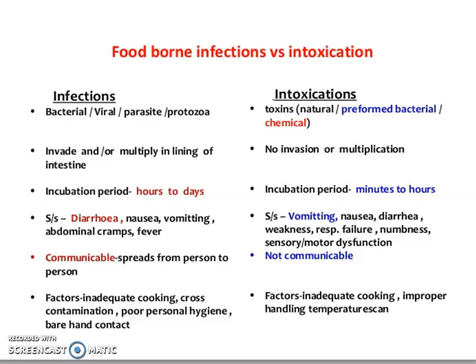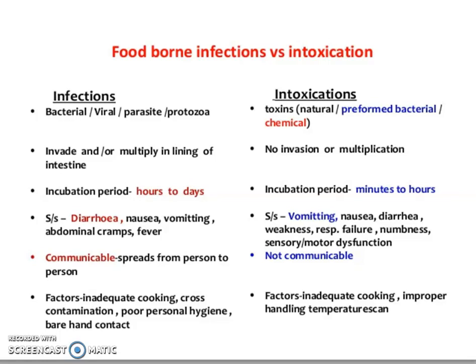The factors responsible for foodborne infections could include inadequate cooking, cross-contamination, poor personal hygiene as well as bare hand contact, as we mentioned earlier. But in the case of food intoxications, inadequate cooking and improper handling temperatures can also influence them. Now you might think, can we make a distinction, like everything is a foodborne infection or everything is a food intoxication?